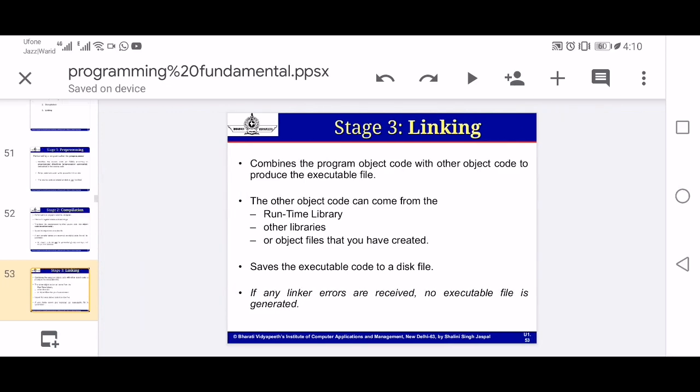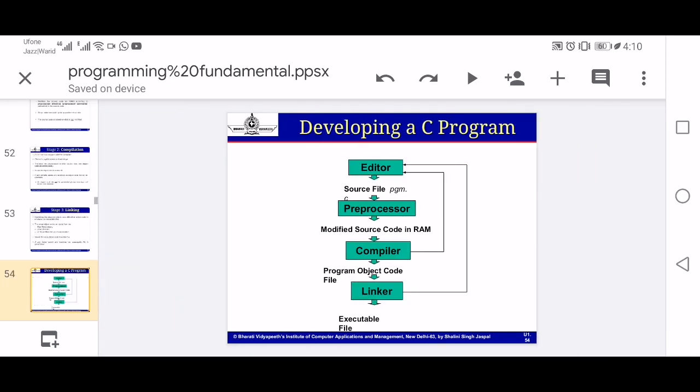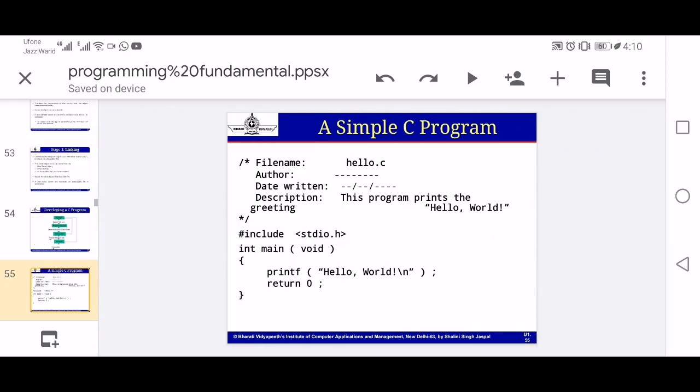In stage 3, runtime libraries and other libraries will be run, and the object file that has been created will be converted into an executable form. So these are the three steps of linking programs. So how do we develop a C++ program? First of all, we write a program in the editor. Then we include the required preprocessor directives. Then we compile the program, and the statements and commands are checked to see whether they are right or wrong. Then we link this program with its executable file, and we get the result. So these are the four stages of writing a program. It is a simple C++ program, a very simple C++ program.